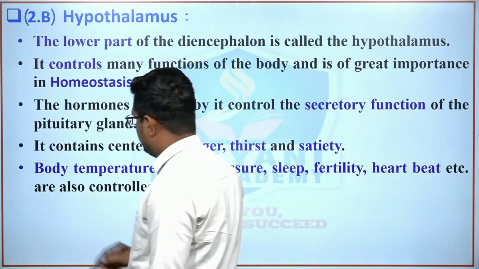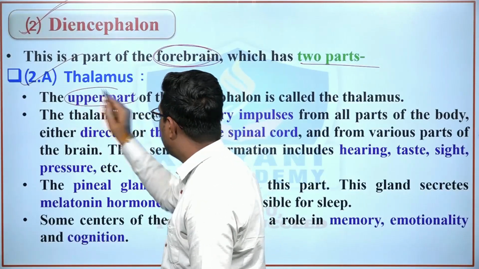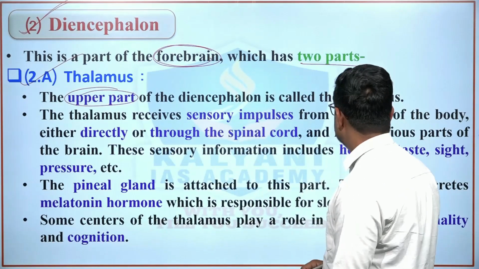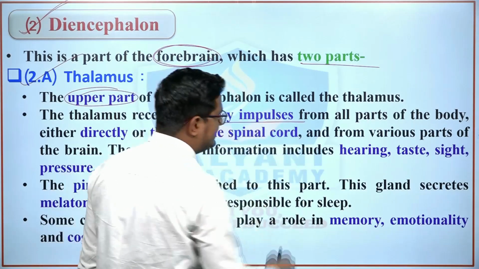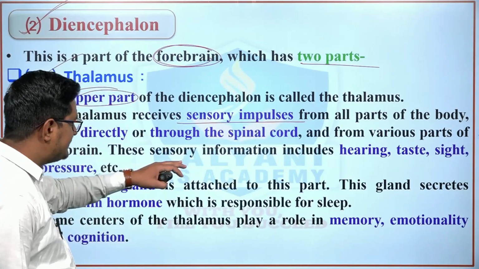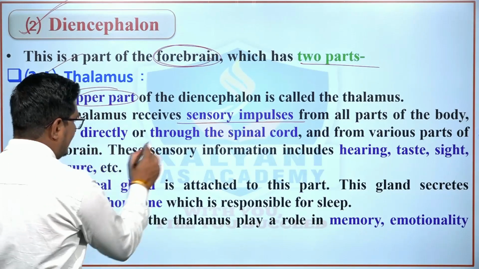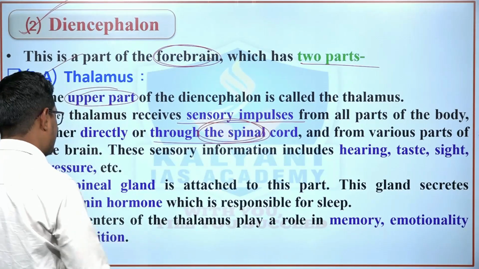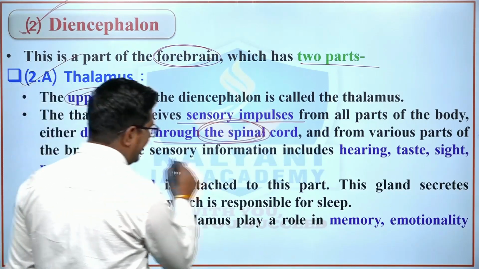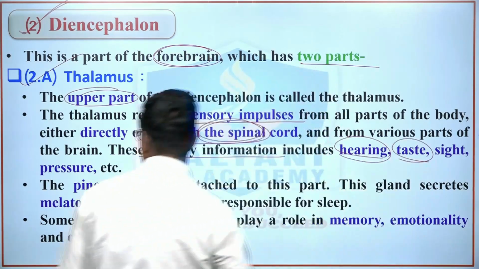Remember for MCQs, the upper part of the diencephalon is known as thalamus, and the thalamus receives sensory impulses from all the parts of the body, either directly or through the spinal cord and from various parts of the brain. This sensory information includes hearing, taste, sight or pressure.